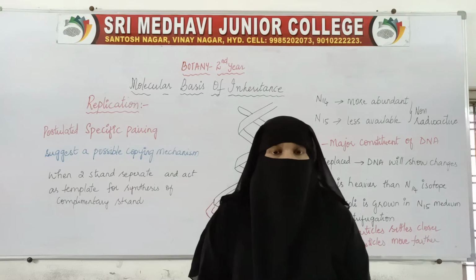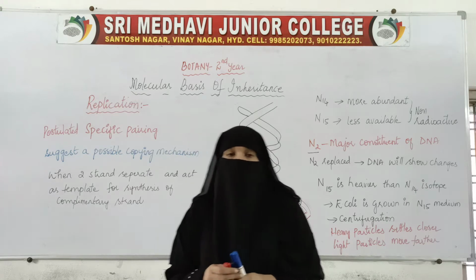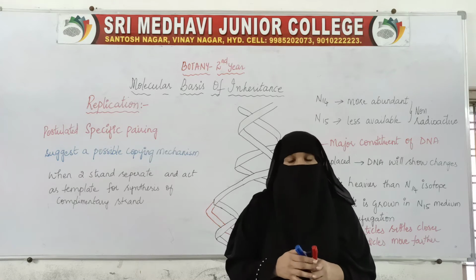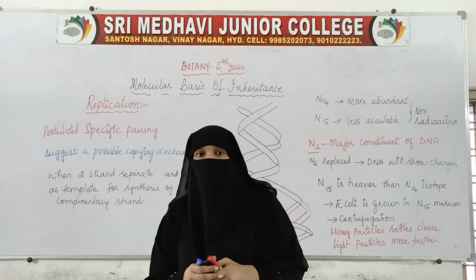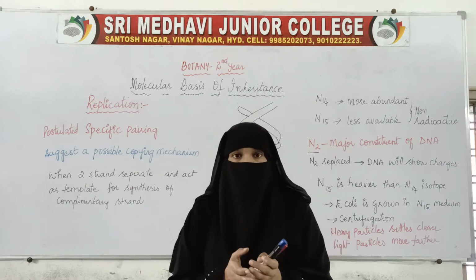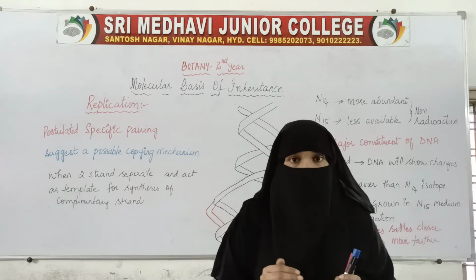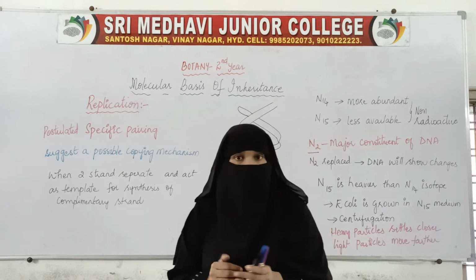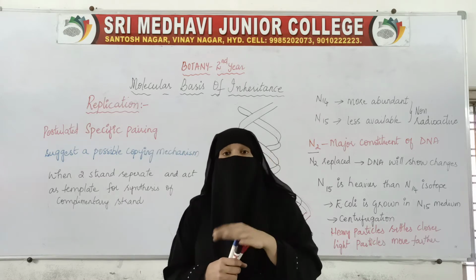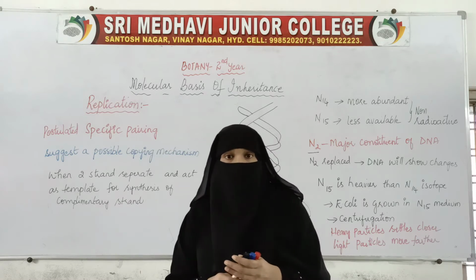In this class, we'll start with a new topic, that is replication of DNA. We have seen why DNA is considered the genetic material, why it is predominant in almost all living organisms, why RNA is not the predominant one, the structure of DNA, and the proofs with the help of experiments by various scientists that DNA is the only genetic material which is helping in transformation and which is passing. And now we'll move on to another important topic, that is replication of DNA.